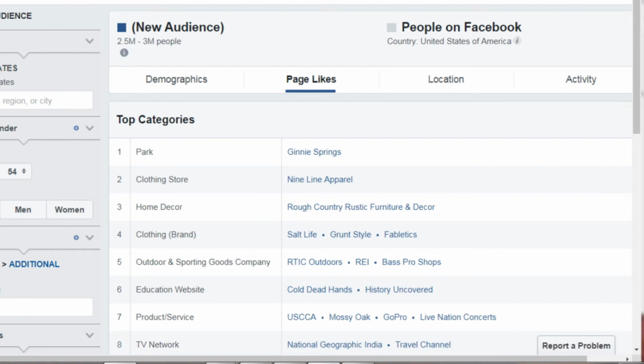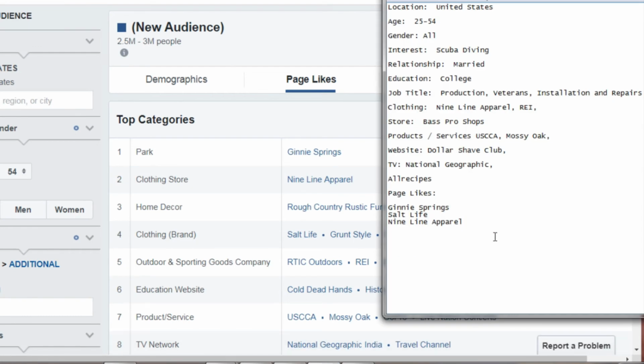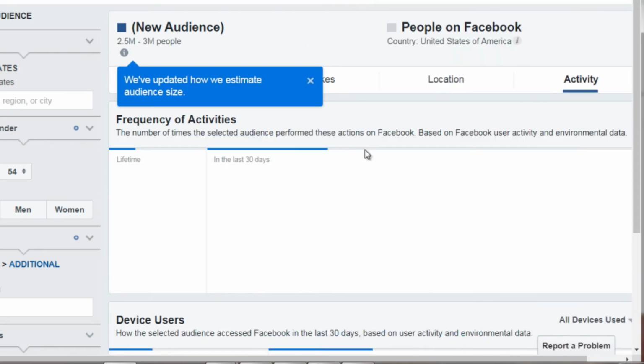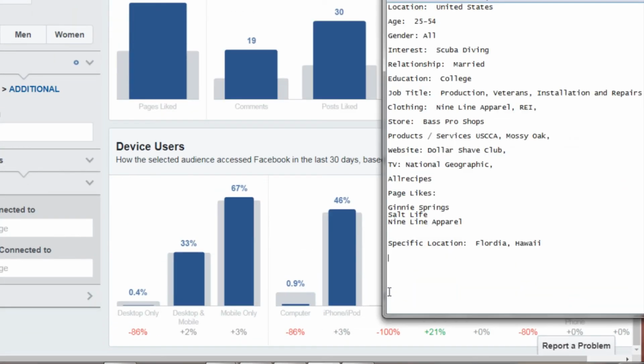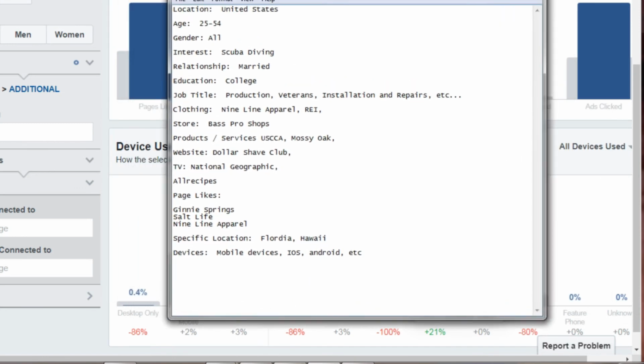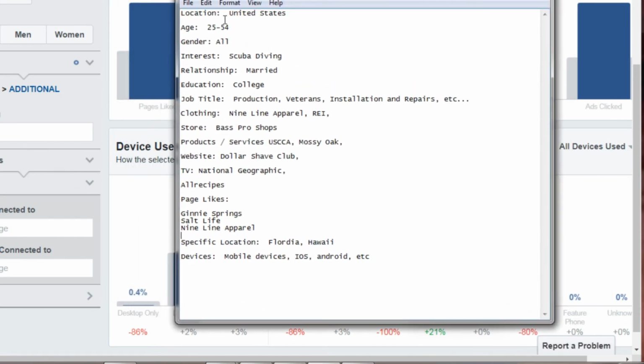So now remember we saw location. We saw a lot of Florida and we saw a lot of Hawaii. And then in terms of activity and devices, we saw that a lot of them use mobile devices. So iPhone, Android, etc. Now you can further create this avatar profile.